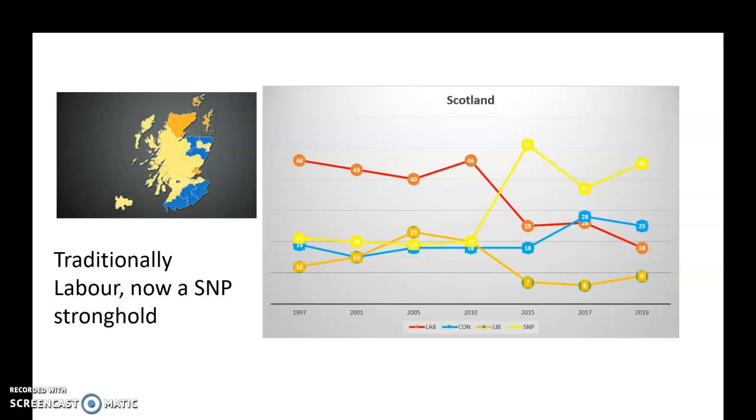So Gordon Brown, Labour and Scottish, that might explain the increase to 46% in 2010. But in 2015, the Labour vote collapsed and the SNP dominated. And since then, it's now an SNP area, not a Labour area. And in fact, the Conservatives have gone from a poor third in 1997 to actually being ahead of Labour in 2017 and increasing their lead over Labour in 2019 as well. So Scotland's gone from safe Labour to safe Scottish National Party, and the Labour vote has collapsed in Scotland and been replaced by the Conservatives as the second party.